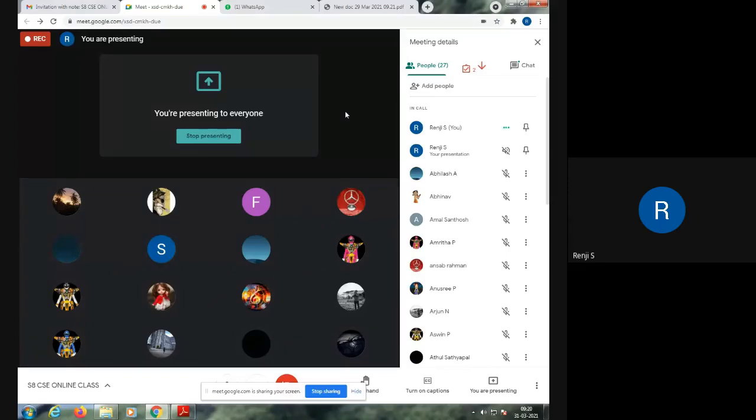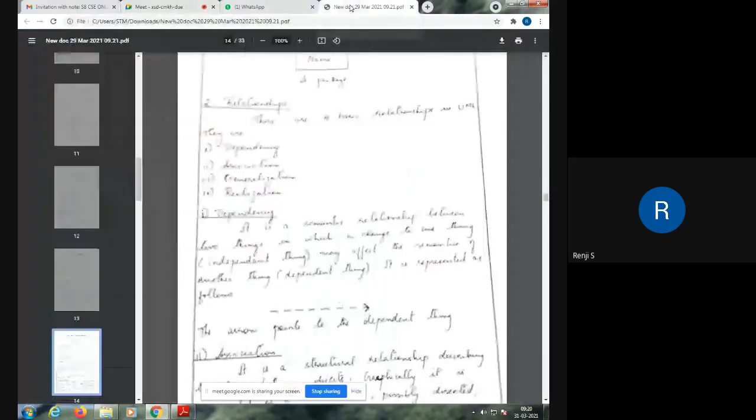Dependency, association, generalization, and realization.